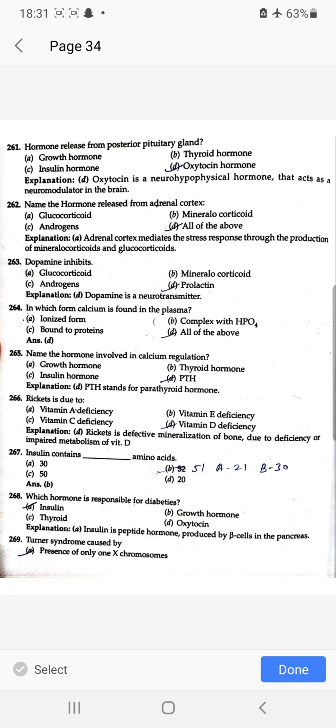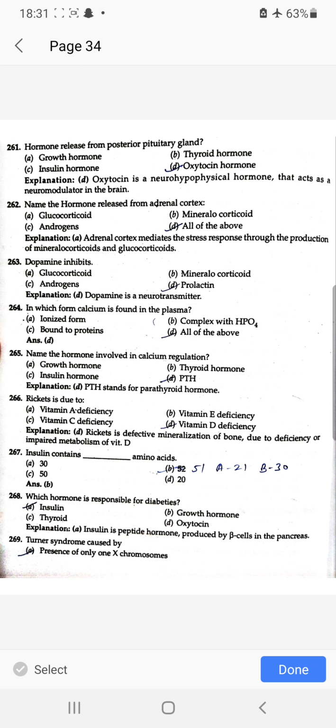Name the hormone involved in calcium regulation is PTH, parathyroid hormone, जो कैल्शियम के रेगुलेशन में इन्वॉल्व होता है. Rickets is due to vitamin D deficiency. Insulin contains 51 amino acids. A चेन में 21 होता है, B चेन में 30 होता है, टोटल होते हैं 51. Which hormone is responsible for diabetes is insulin.